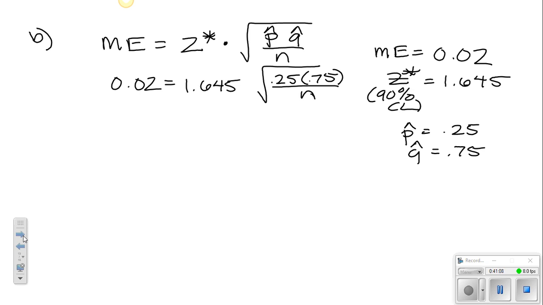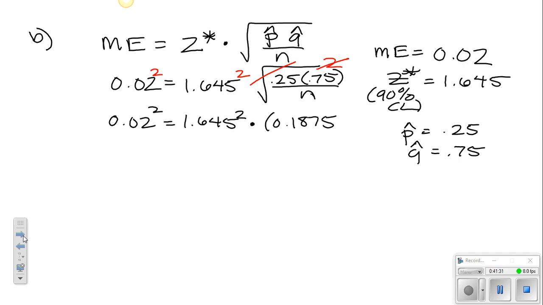Remember, the first thing I like to do to get rid of the square root is to square everything. So square, square, square. So this becomes 0.02 squared equals 1.645 squared times the product of 0.25 times 0.75, which is 0.1875, and all of this is going to be divided by n.